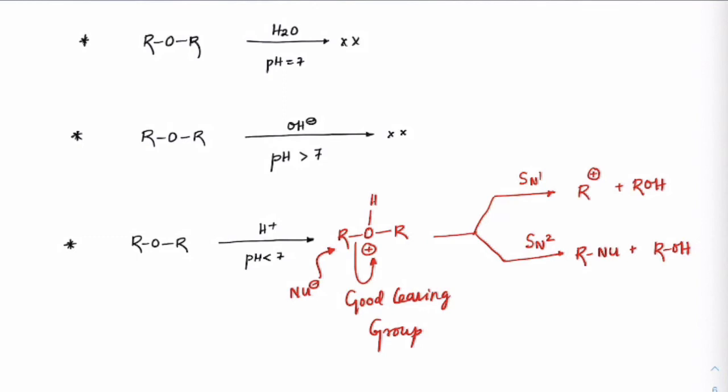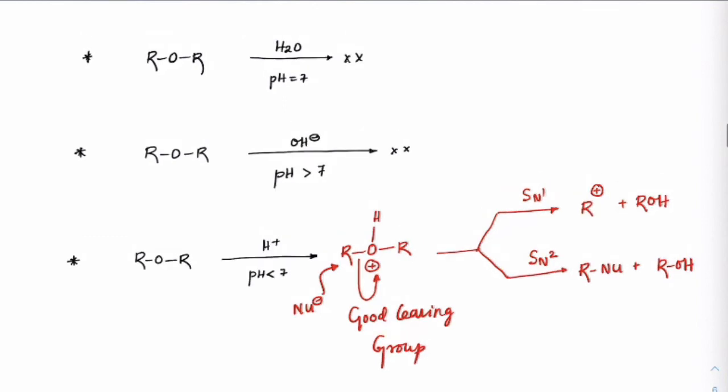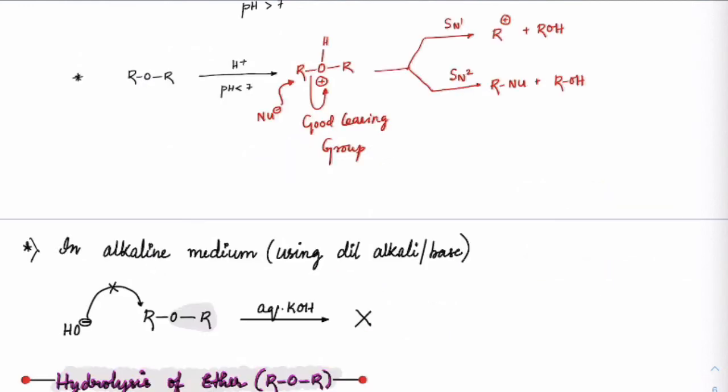So which is a clear cut indication that ethers will only react in acidic solutions, not in water, not in basic medium. Now, since we have learned that it is inert in alkaline medium because OH minus will not attack here, let me just write the reason for it.